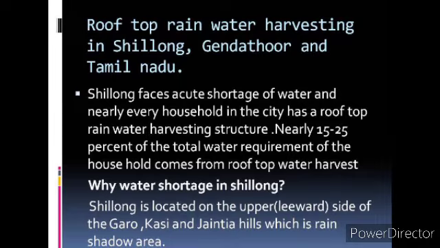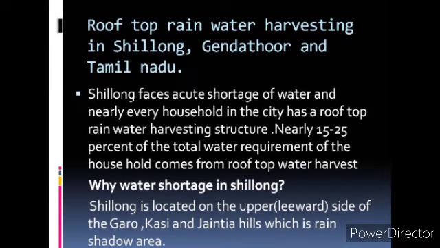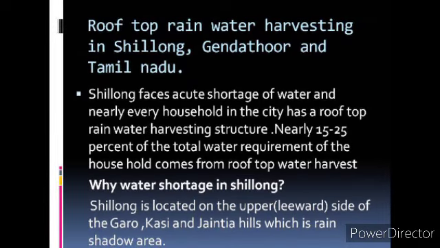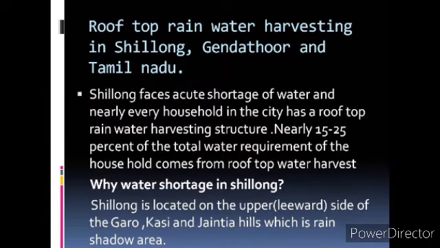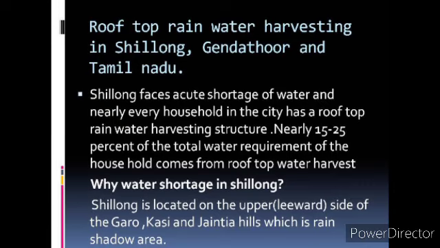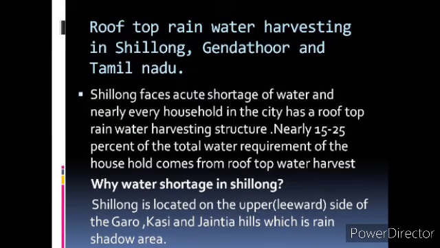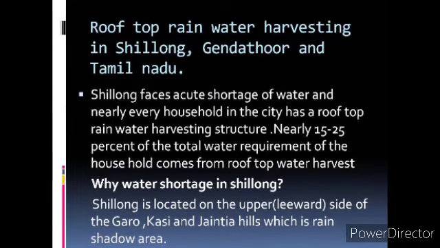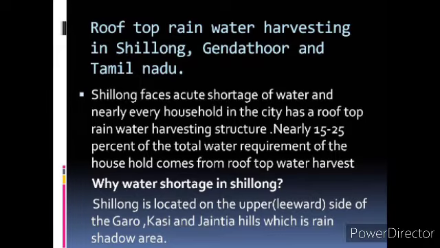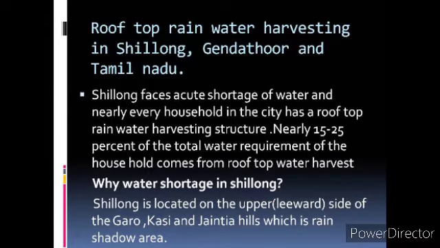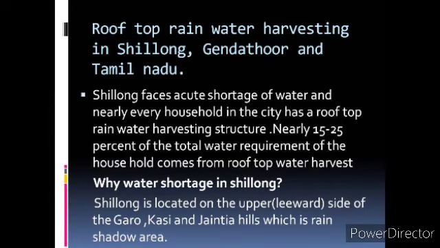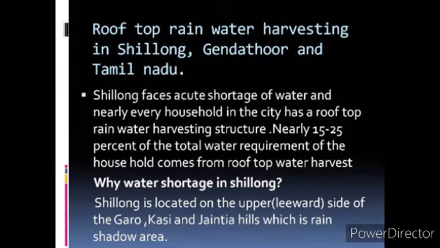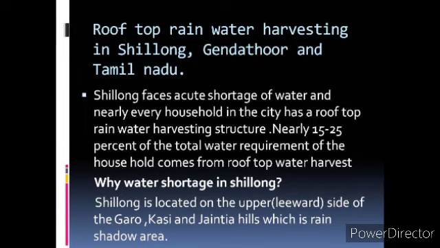So when the Bay of Bengal branch reaches Meghalaya, because of these hills, Garo, Khasi and Jaintia, the wind will move towards the opposite side, that is the windward side. As Shillong is on the leeward side, it will not receive rainfall, whereas Mawsynram, which is on the windward side, gets heavier rainfall. That is why Shillong is facing water scarcity.